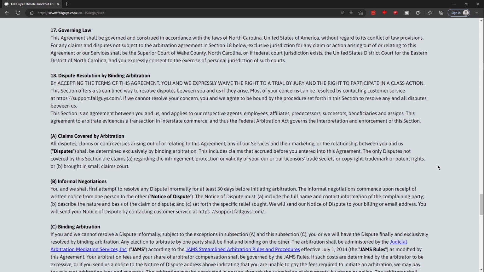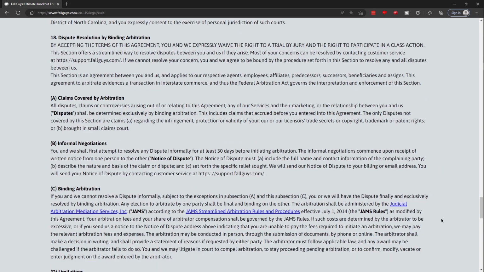17. Governing law. This agreement shall be governed and construed in accordance with the laws of North Carolina, United States of America, without regard to its conflict of law provisions. For any claims and disputes not subject to the arbitration agreement in section 18 below, exclusive jurisdiction for any claims or action arising out of or relating to this agreement or our services shall be the Superior Court of Wake County, North Carolina. Or if federal court jurisdiction exists, the United States District Court for the Eastern District of North Carolina, and you expressly consent to the exercise of personal jurisdiction of such courts.